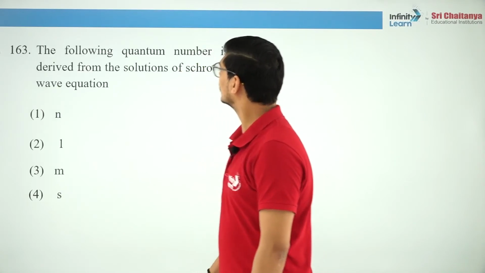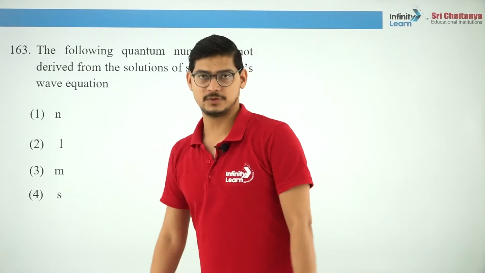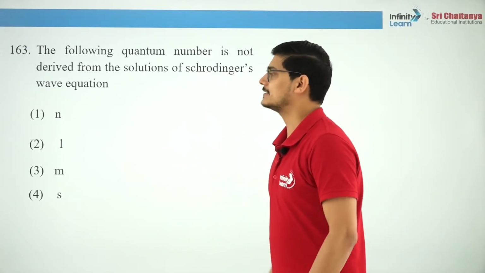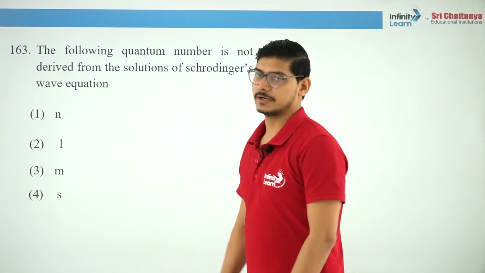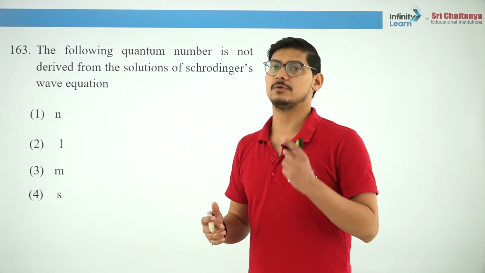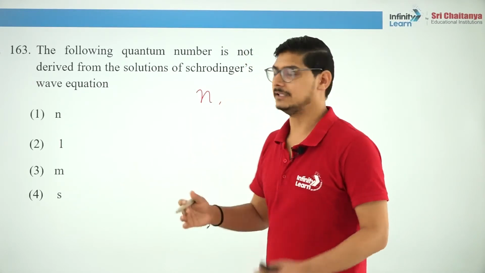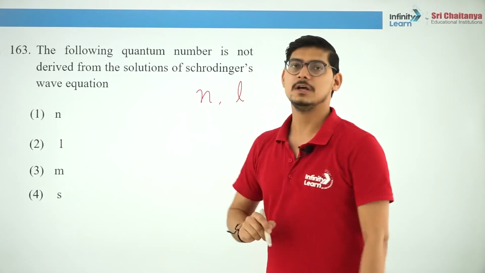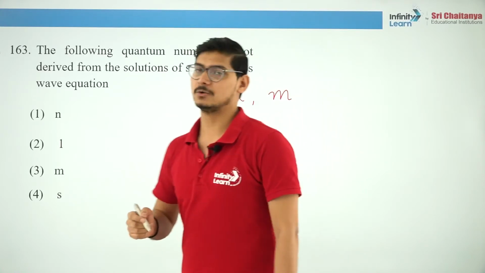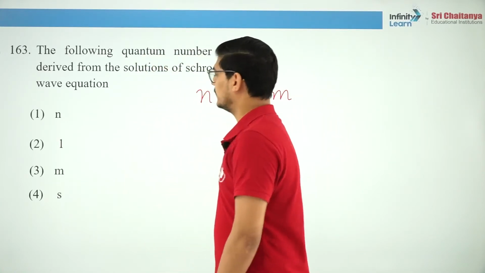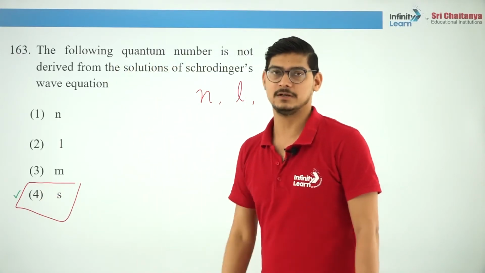The following quantum number is not derived from the solutions of Schrodinger's wave equation. See, Schrodinger wave equation assumes that electron also behaves as a wave apart from a particle. So when we solve Schrodinger's wave equation for hydrogen atom, which only contains one electron, then we get the mathematical restrictions or the values for n, the principal quantum number, the values of L, the azimuthal quantum number, and the values of m, that is the magnetic quantum number. Spin quantum number we don't get. Spin was introduced ad hoc later to explain some phenomena.